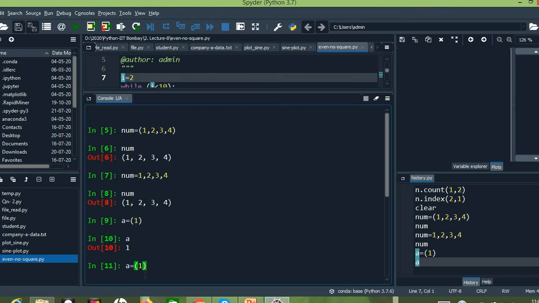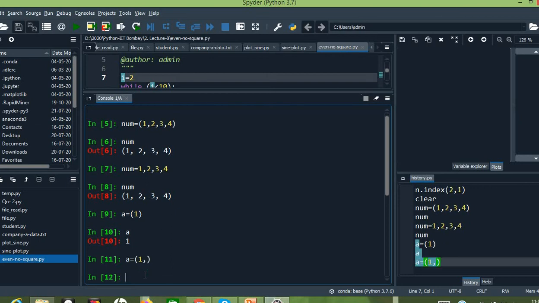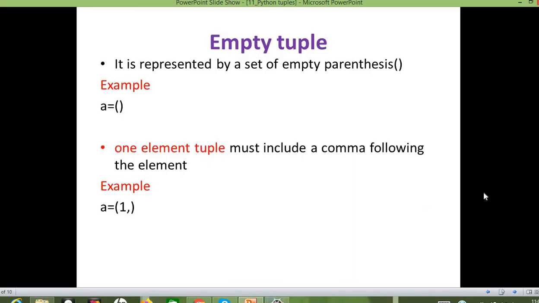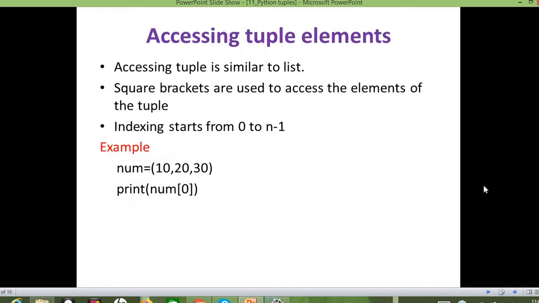But remember, in the same example I am giving 1 followed by a comma. So, now it is a tuple. Let us see the output, right? In the output you can see that the element is in the format of a tuple. Okay. So, this is another variation which we need to remember.